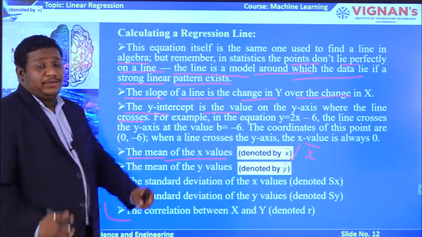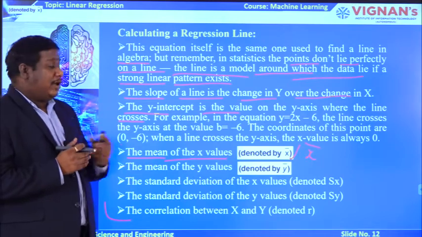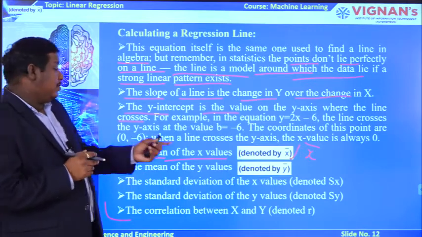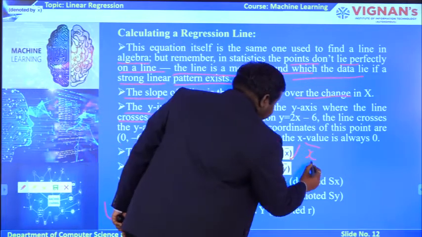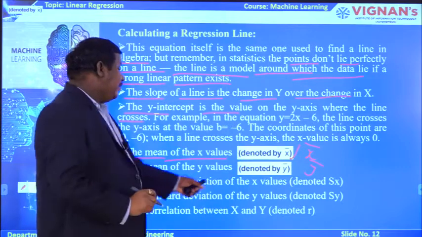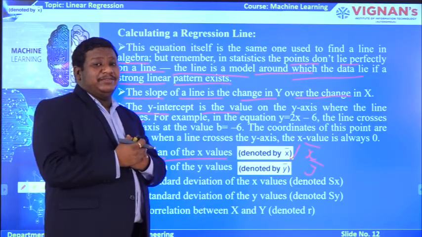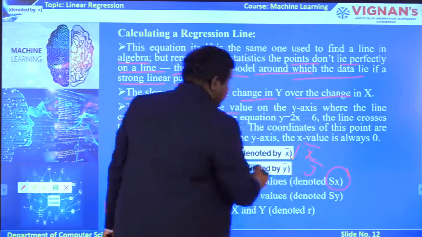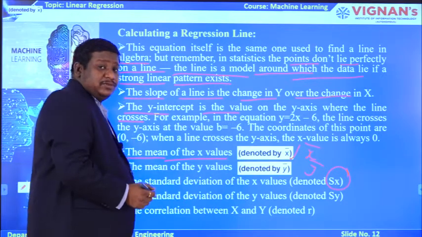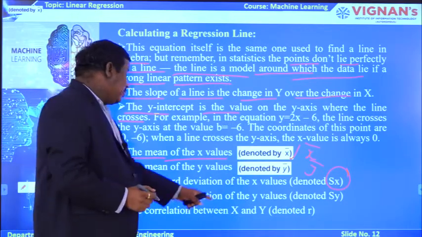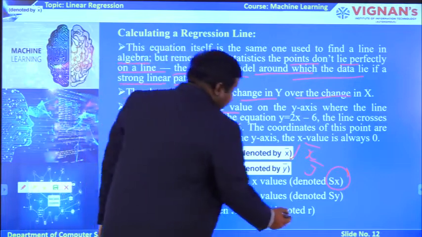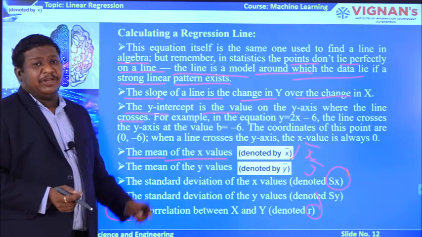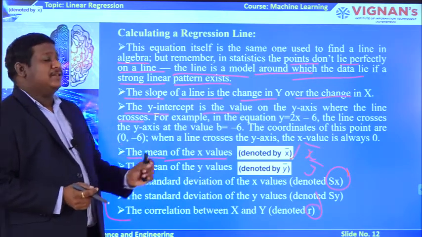So, if you want to represent the mean values of x, you have to represent them as x bar. Similarly, if you want to represent the mean value of y, we can represent it as y bar. Similarly, the standard deviation of the x values can be represented by capital S with subscript small x, and the standard deviation of y values can be represented with S y. The correlation between x and y, the dependent and independent variables, is denoted with the small letter r.